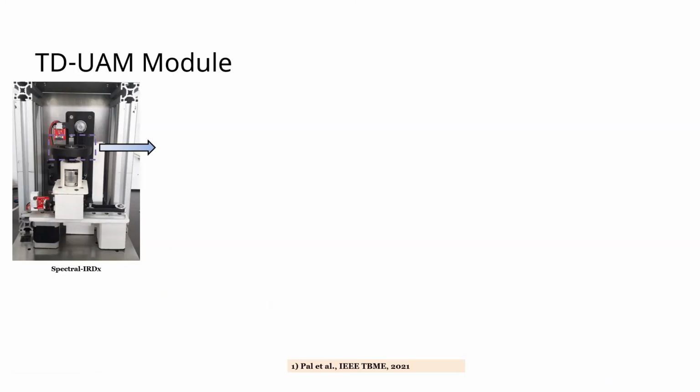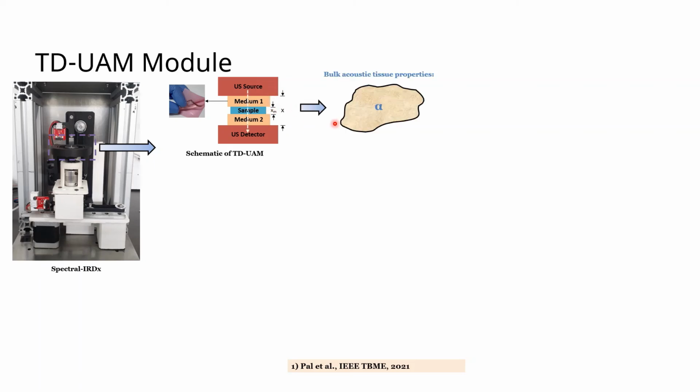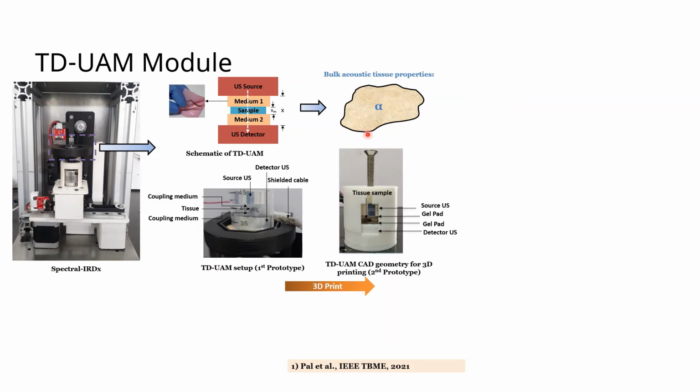The second system that we proposed was a time domain ultrasound acoustic measurement module. Over here we can observe the ultrasound source, and this is the ultrasound detector, and then it has a coupling medium to reduce the impedance mismatch between the transducer and the tissue sample. With this we can quantify the acoustic tissue properties, acoustic attenuation for example.